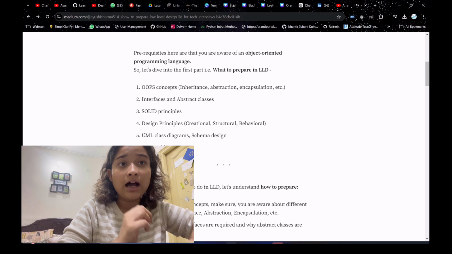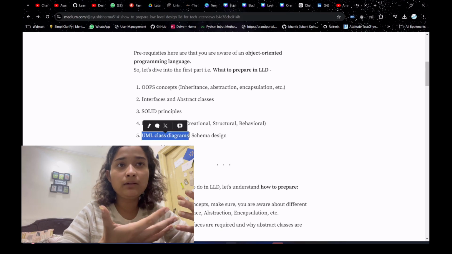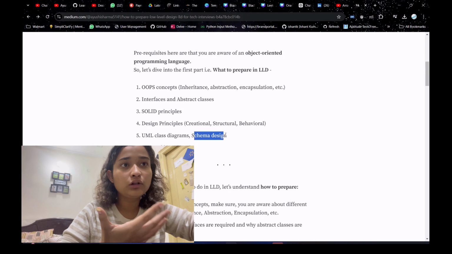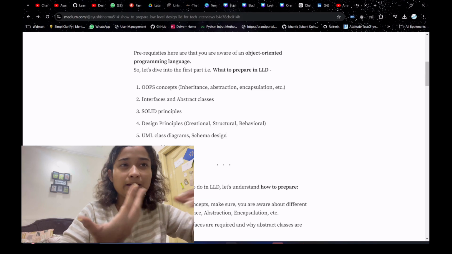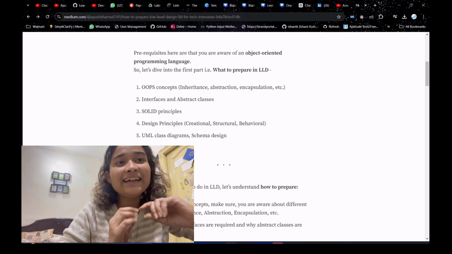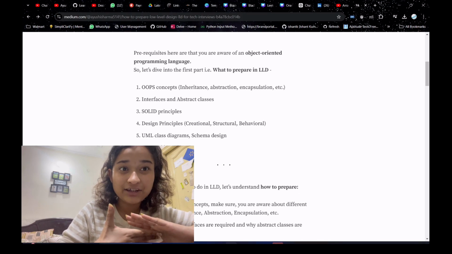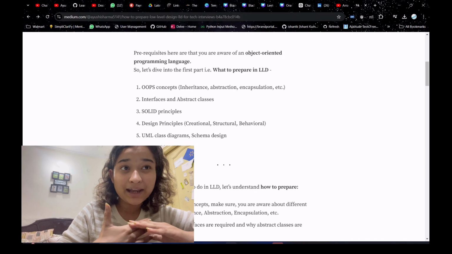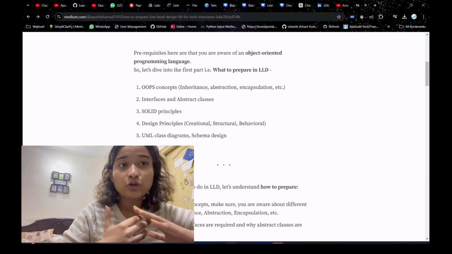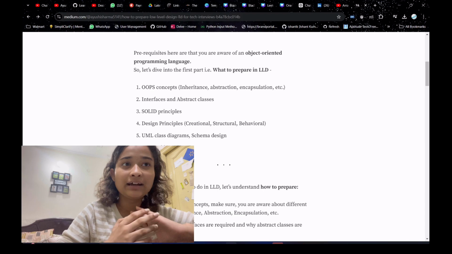After that you have to do UML class diagrams. You should know how to make a UML diagram, and you should also know how to design a schema, like a database schema. And the last topic in LLD is the LLD problems, like design a parking lot management system or design a library management system, a tic-tac-toe game, a chess game. So there are different problems, and we'll be discussing everything in the video.